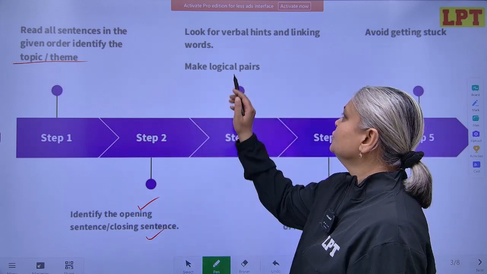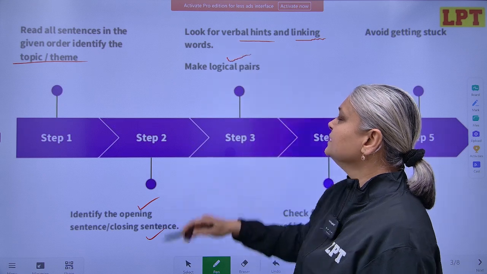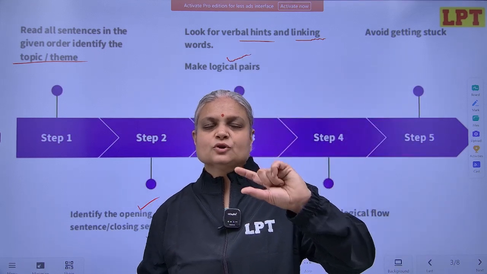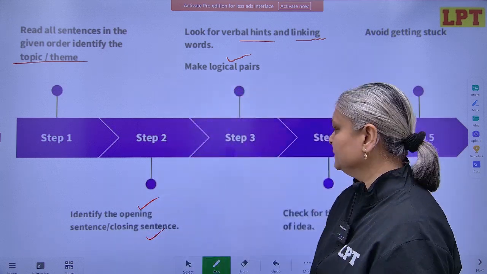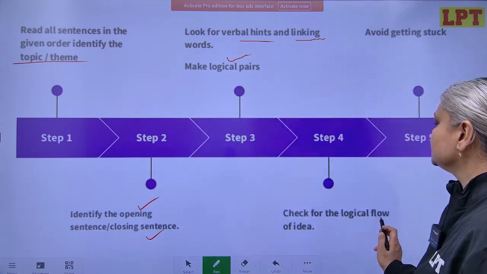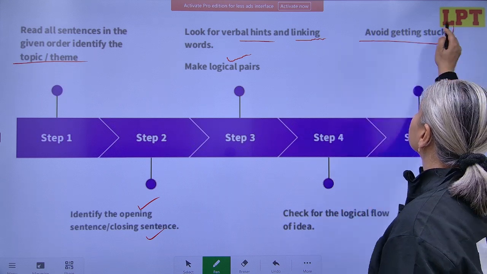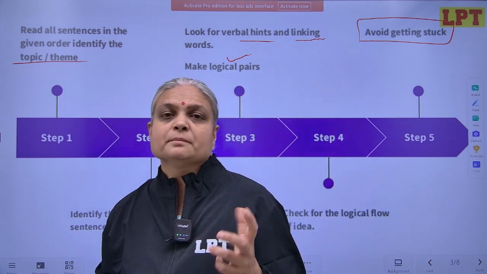Third is look for verbal hints, linking words, and then make mandatory pairs or logical pairs. All right, which sentence follows which sentence, these kind of pairs you can make. Then check for logical flow of idea and avoid getting stuck. Move on is the mantra for parajumble.